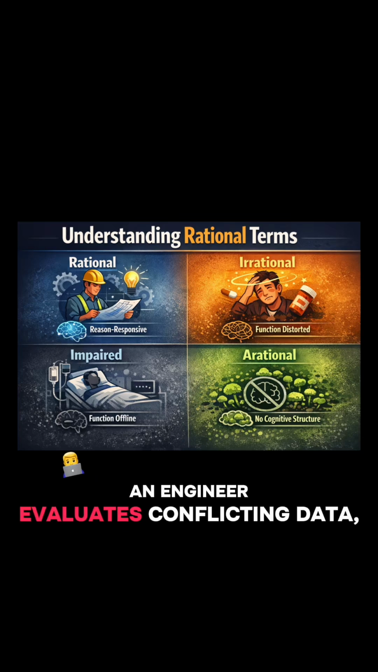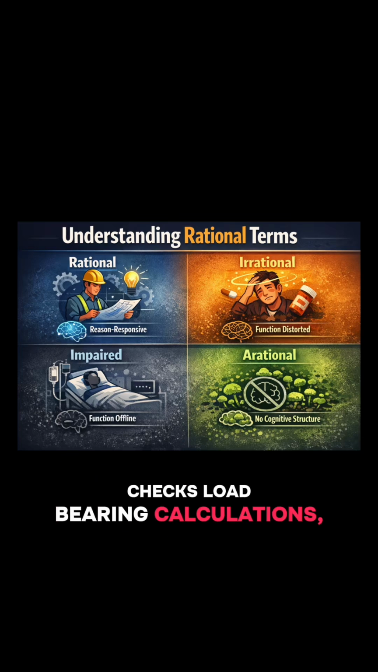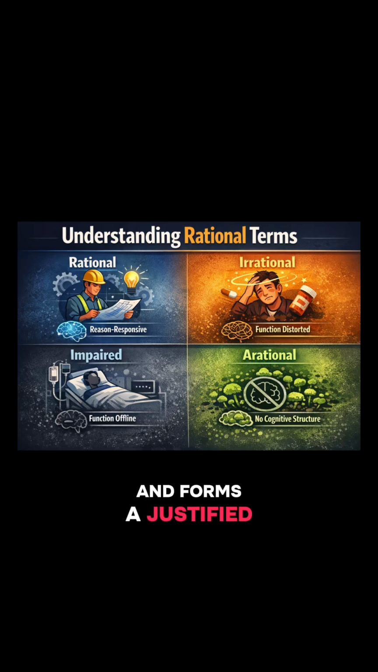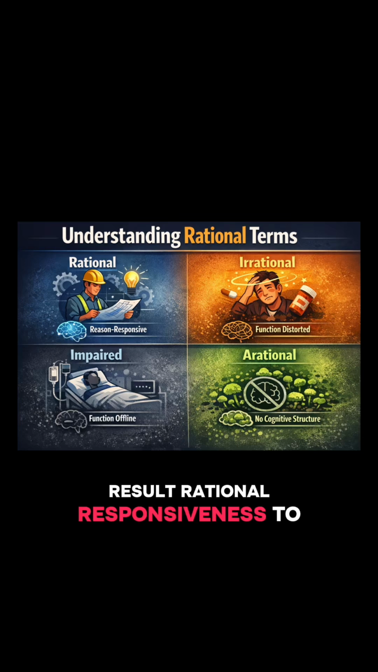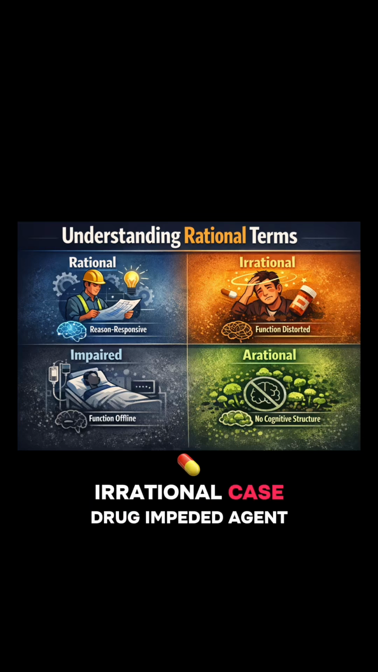An engineer evaluates conflicting data, checks load-bearing calculations, considers safety constraints, and forms a justified belief about which design is structurally sound. Structure, fully present. Function, successfully deployed. Result, rational responsiveness to reasons. Impeded irrational case, drug-impeded agent.